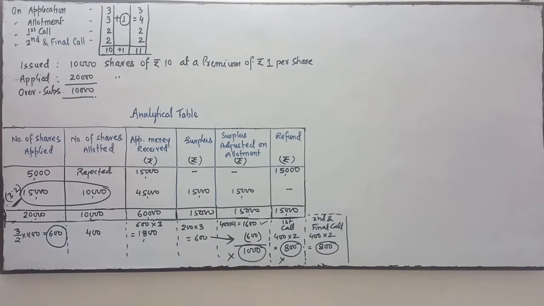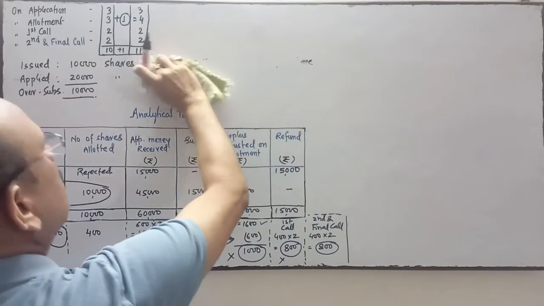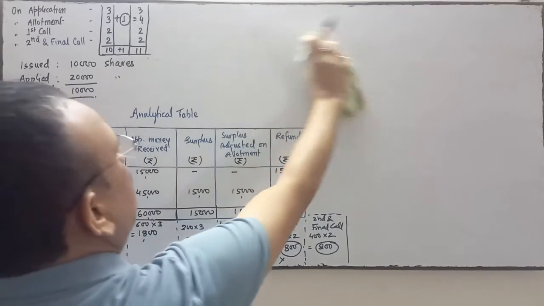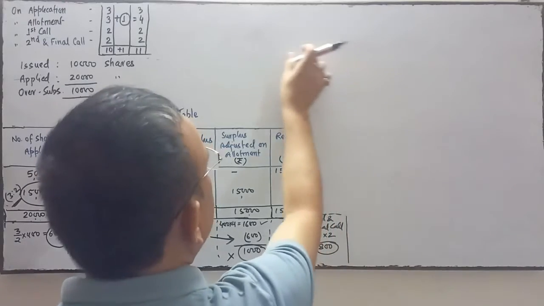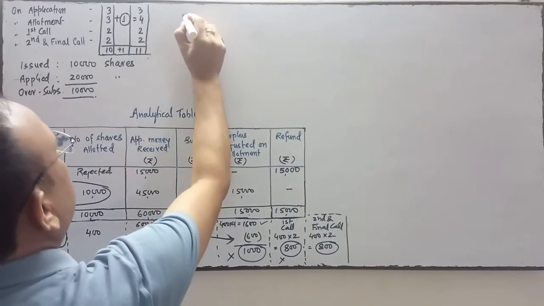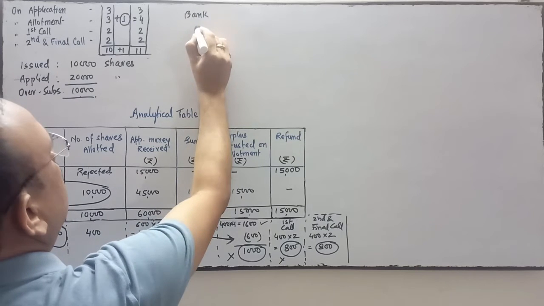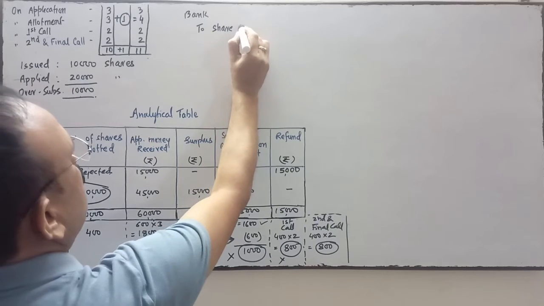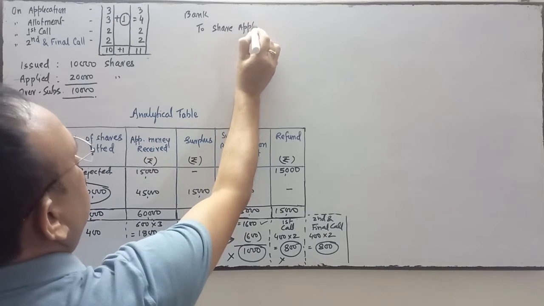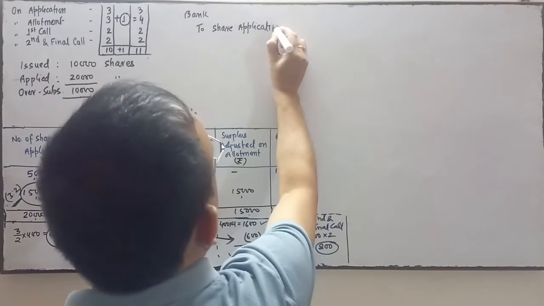Now come to the journal entries. Now we will do the journal. Here the cash book is not required. So pass the journal entry. Start with the bank account debit. First entry is bank account debit to share application account.